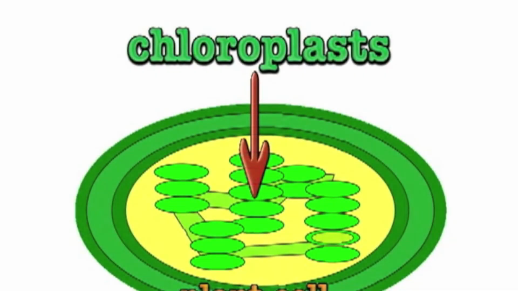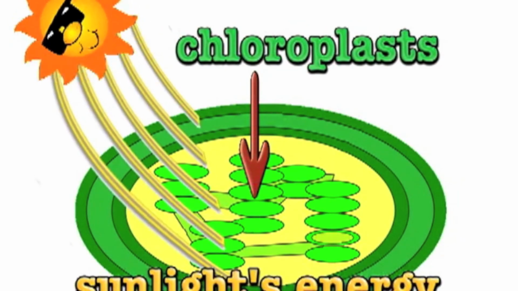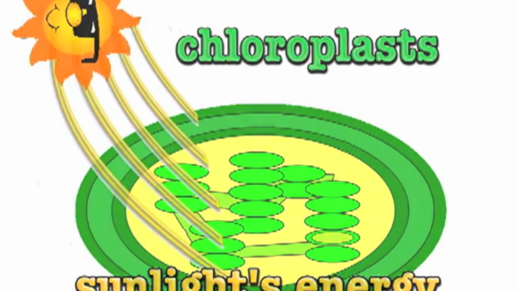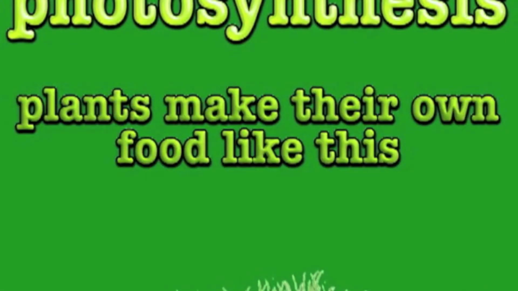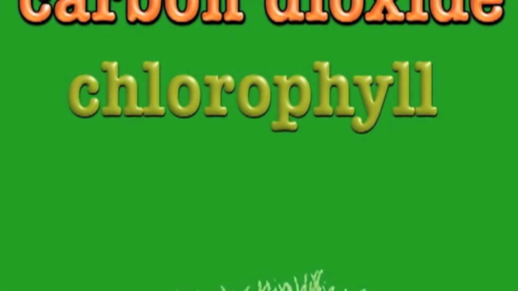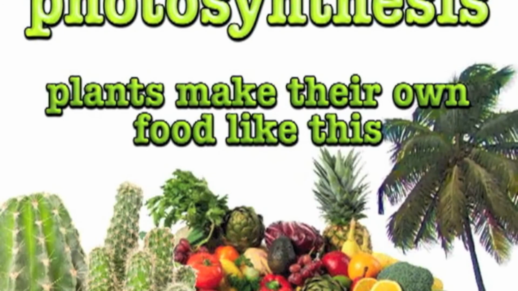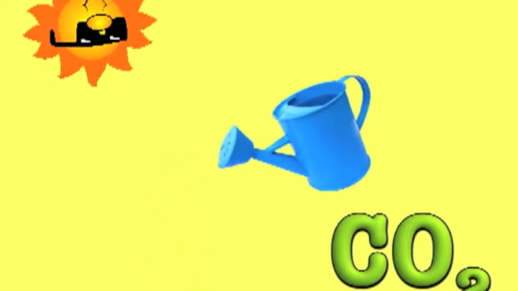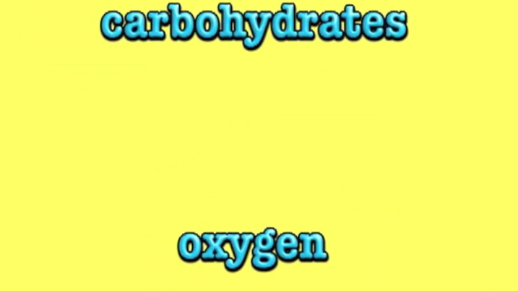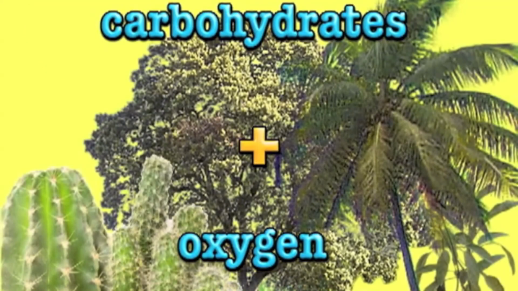What are those things, you might ask? They capture sunlight's energy to help make food for plants and trees. Photosynthesis, plants make their own food like this. Carbon dioxide, chlorophyll, water, sunshine, fill the bill. Photosynthesis, plants make their own food like this, you see. Sunlight, water, CO2, plants don't take much for all they do. Give us carbs and oxygen, we need green plants if we're to win.